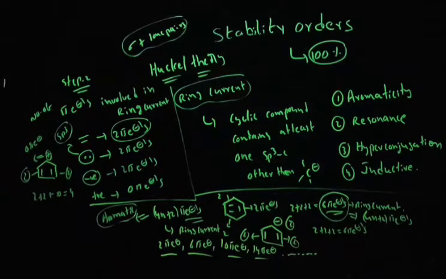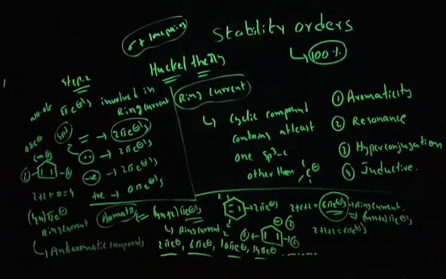According to Huckel theory, if a compound contains a cyclic ring current and 4n pi electrons involved in the ring current, then we can say such compounds are known as anti-aromatic compounds. Very simple, guys.